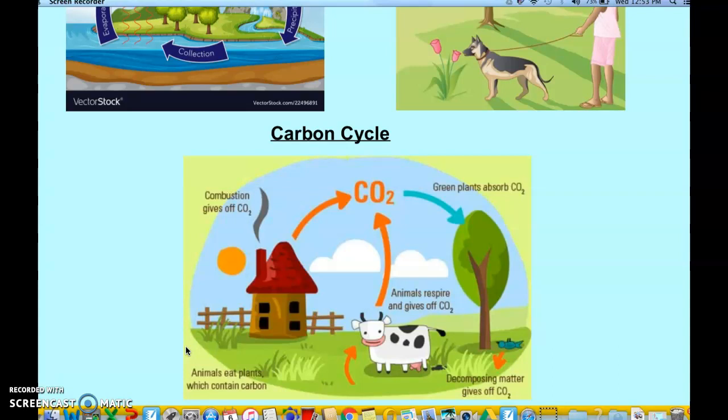Okay, so the carbon cycle just shows how carbon dioxide goes into the earth and then back out to help organisms survive. Similar to us taking in oxygen and giving off carbon dioxide, animals will give off carbon dioxide, decomposing animals will give off carbon dioxide, even carbon dioxide from combustion that occurs on the earth, and then the green plants absorb that carbon dioxide. And that's just, again, a cycle that they go through. Like I said, page 332 is a good example of where you can find out more about that.